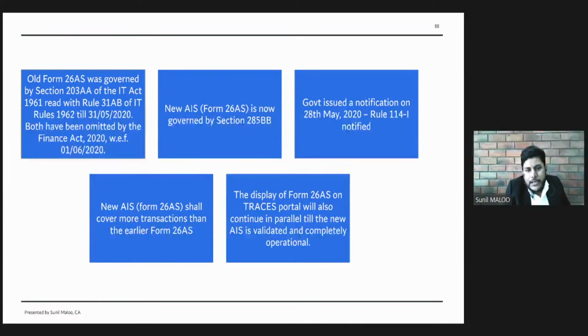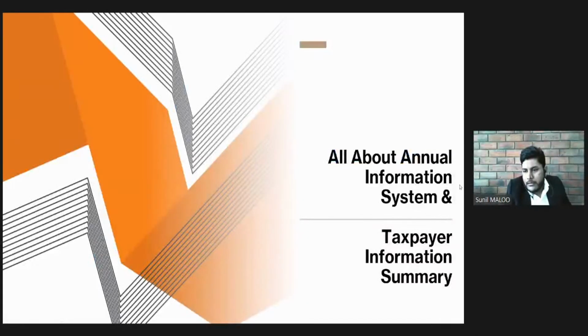The basic difference in AIS and 26AS is the fact that the new AIS will have some more additional information than the earlier one. So what will be the more and additional information? What is all about the new annual information system and taxpayer information summary? We will discuss in the coming slide.